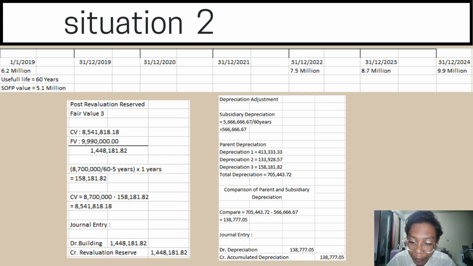is 705,443.72. After that, we need to compare the parent's and the subsidiary depreciation. When we compare, we just take the total parent's depreciation minus the subsidiary depreciation amount, and you will get 138,777.05. So on the journal entry part, there will be debit depreciation 138,777.05, and the credit side accumulated depreciation, the same amount, which is 138,777.05.